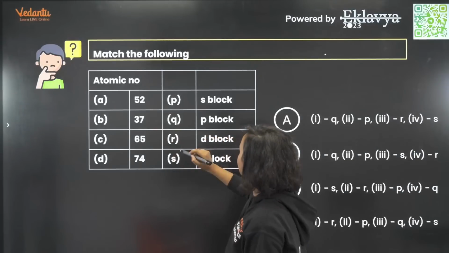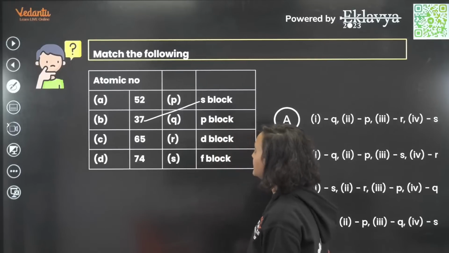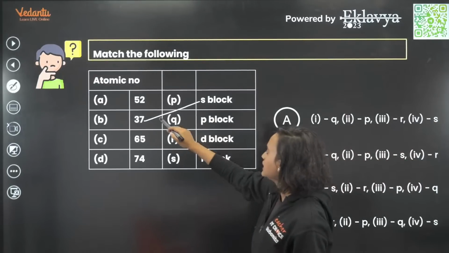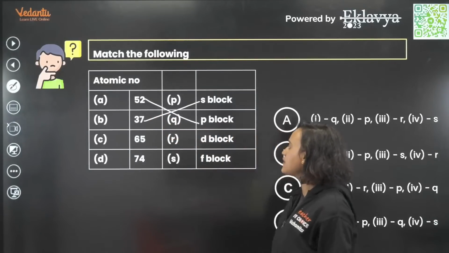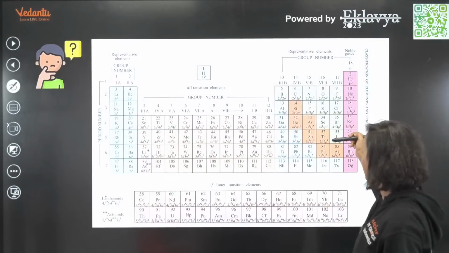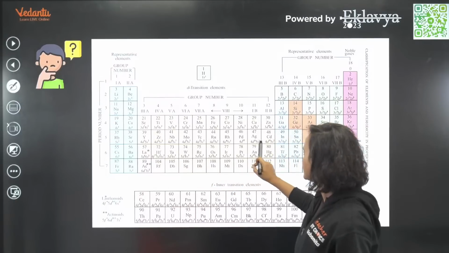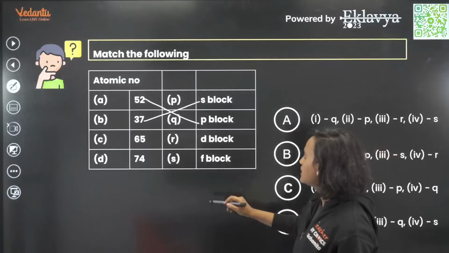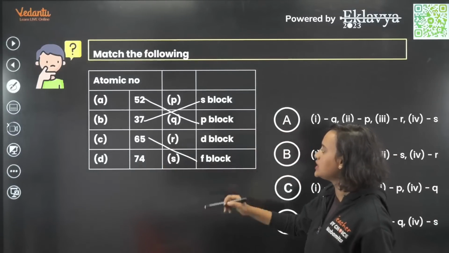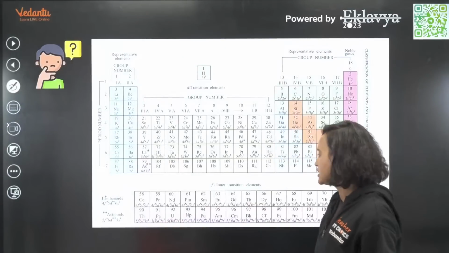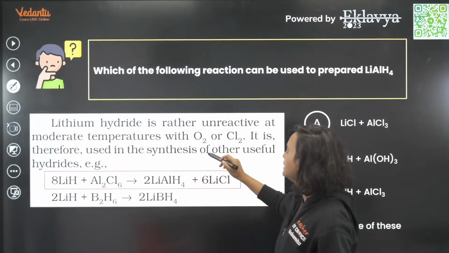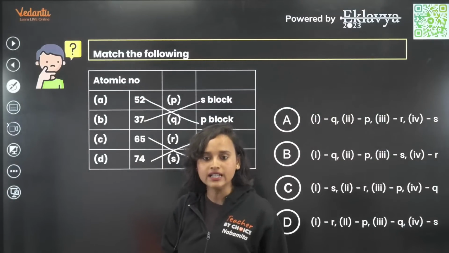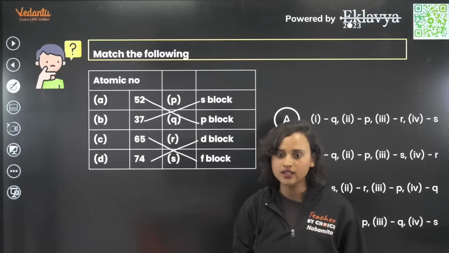37 is S block. Now 52. Where do we have 52? 52 is in P block. Take a look at this. Where is 65, everybody? 65 is in F block. And 74, where is 74? As we all know, 74 is in D block. So this is your answer. Got it clear? This was the easiest question.